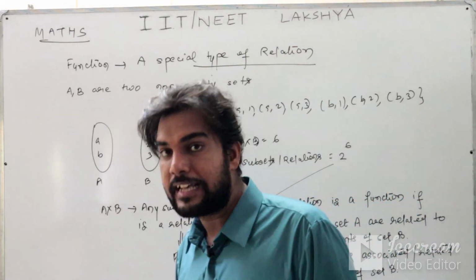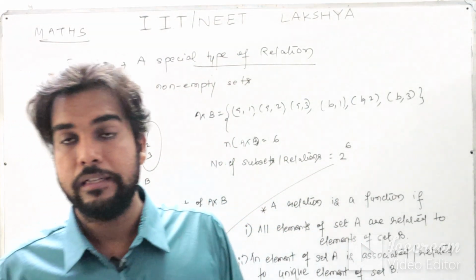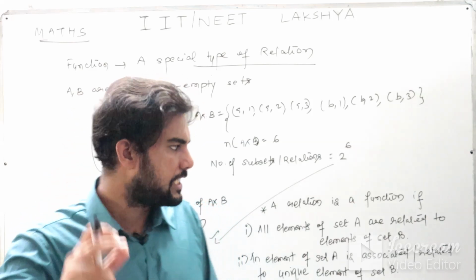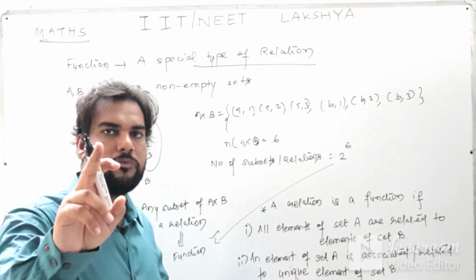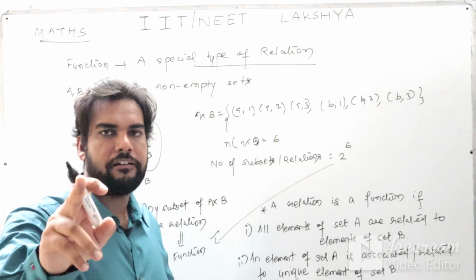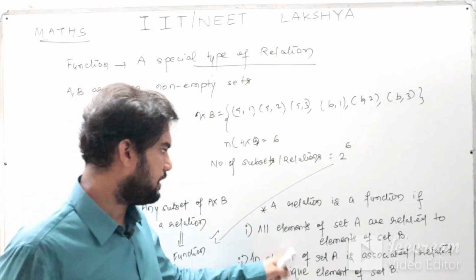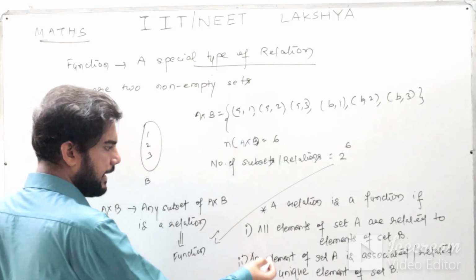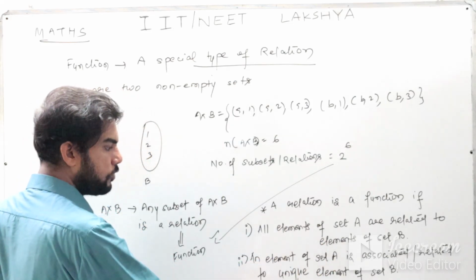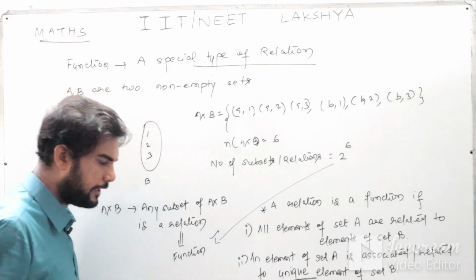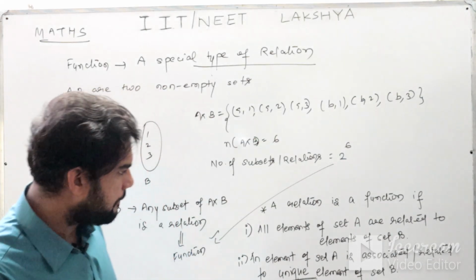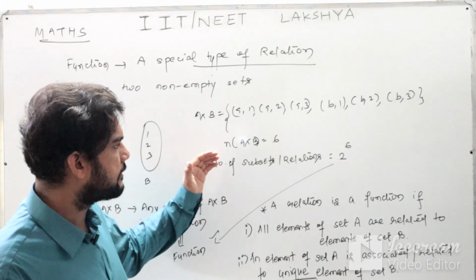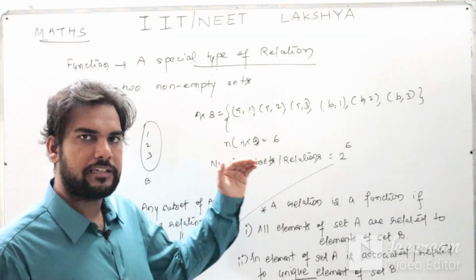Only when these two criteria are satisfied by a particular relation will that relation be known as a function. If a particular relation does not satisfy these criteria, then it will only be a relation, but it will not become a function. So these are the two conditions: all elements of set A are related to elements of set B, and an element of set A is associated or related to a unique element of set B. This word is important, unique. Now let me test both the conditions, and through some examples I will explain which of the following relations are functions.